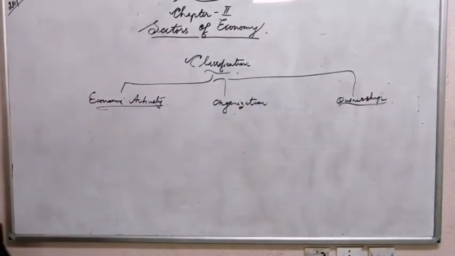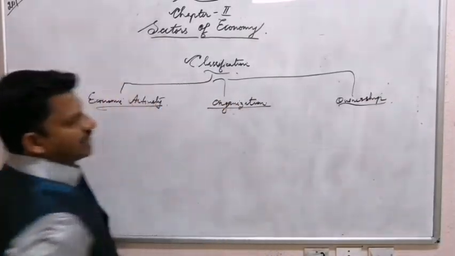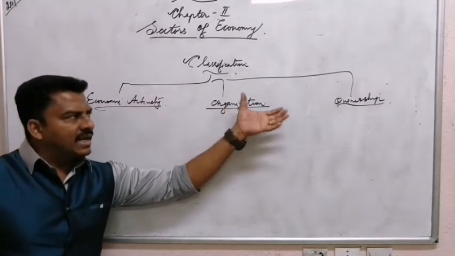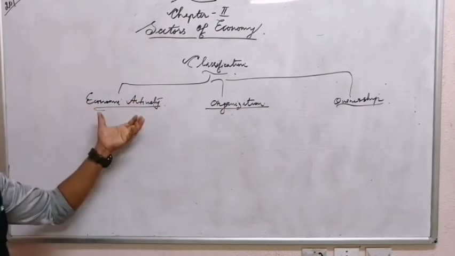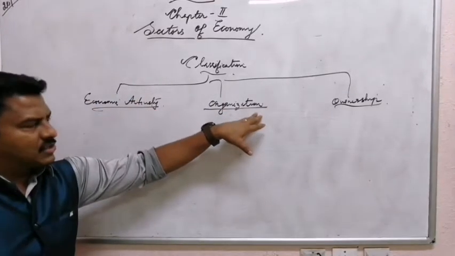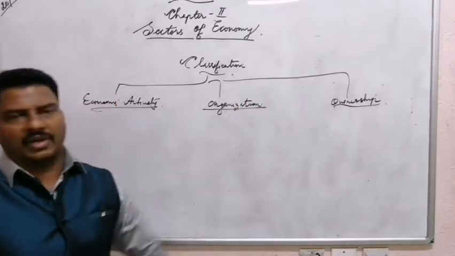So these are mainly the three criteria used to classify the sectors. In this chapter, we have to study the classification of sectors based on economic activity, based on organization, and based on ownership.